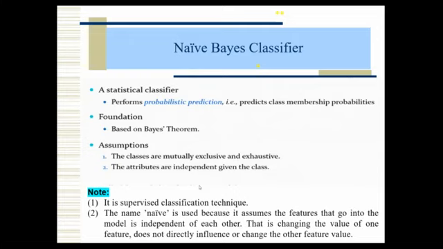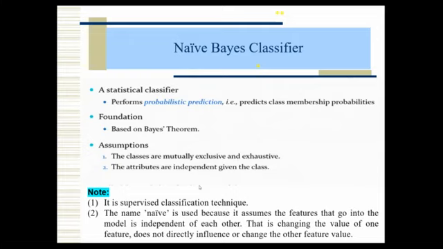Now, the Naive Bayes classifier is purely a supervised classification technique. That means we have labeled data, and we have to train on that data, or make a model, and based on that we can classify the new instance. Whatever new data value I give, we can classify it directly. That's why it is a supervised classification technique. It purely depends on probability, so we can call it a statistical classifier. It purely depends on statistical probability concepts.